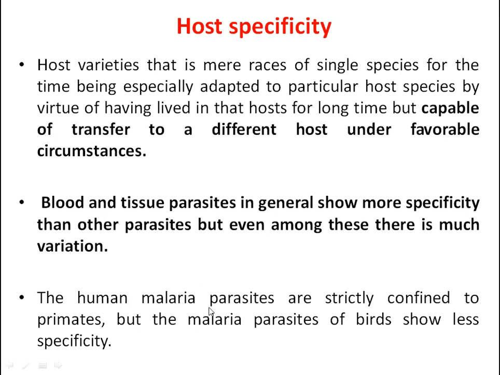The human malaria parasites are strictly confined to the primates. But the malaria parasites of birds show less specificity. This is the difference that can be seen here. The malaria parasites of humans are strictly confined to the primates, but at the same time, the malaria parasites of birds show less specificity when compared to human beings.